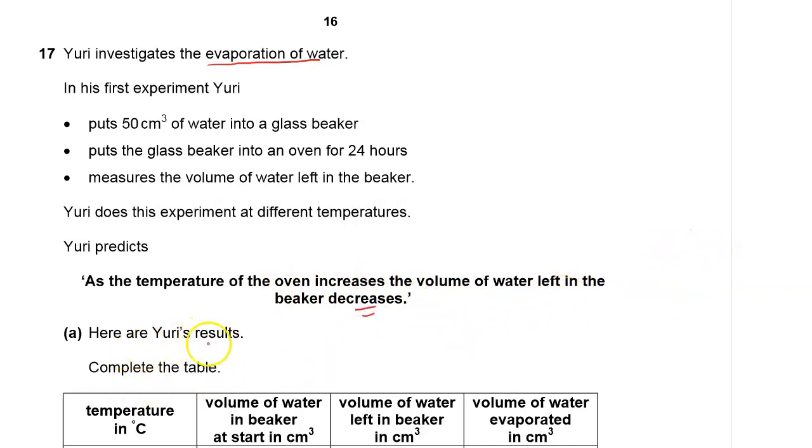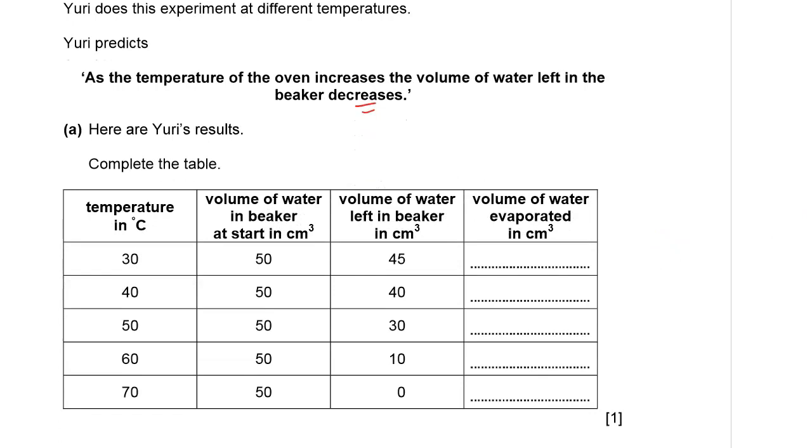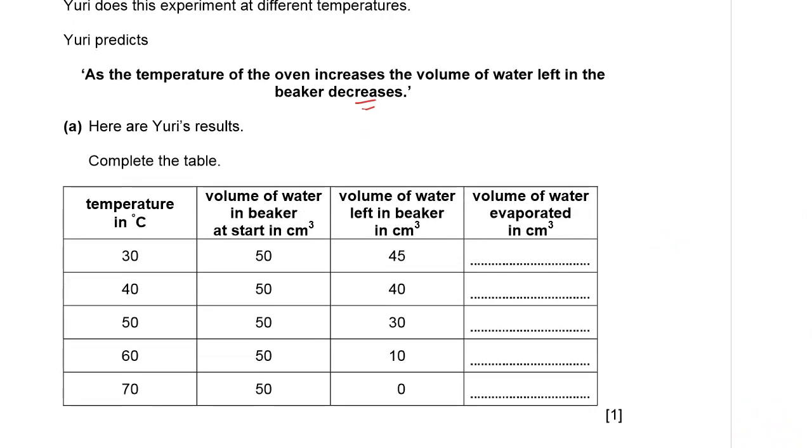Here are Yuri's results. Complete the table. We have the temperature in degrees Celsius, increasing from 30 to 70. We have the volume of water left in the beaker in centimeters cubed. And of course, the volume that evaporated. So the volume that evaporated is equal to the initial volume in the beaker minus the volume that is left.